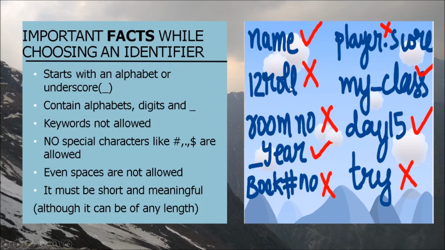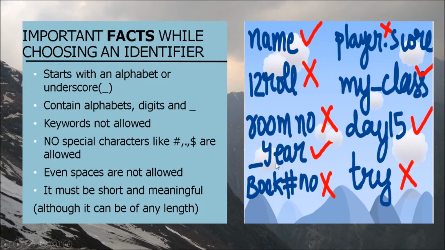We can have a look at these identifiers. name, it can be the name of a person or the name of an employee. So name is an identifier. It's a valid identifier as it comprises all alphabets. 12roll is comprised of digits and alphabets, but it starts with a digit, which is a violation of a rule. So this is not a valid identifier. room number contains a space in between, so it's not a valid identifier.